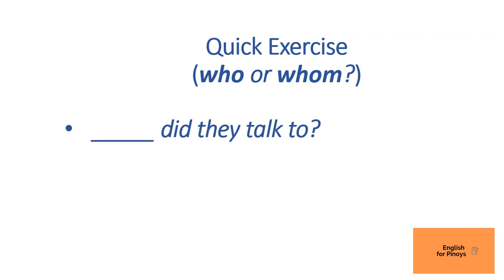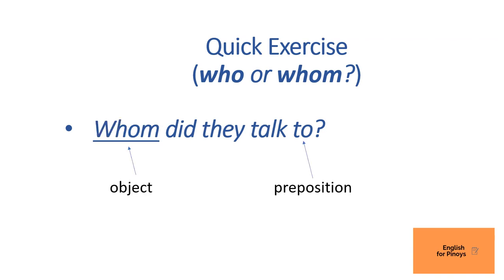And last one, let's have this. Blank did they talk to? As you can see, you already see the preposition to there at the end. Therefore, what are we using here? The subject form or the object form? Of course, it's the object form. Therefore, we use the question word whom, right? Whom did they talk to? Whom is the object, and to is the preposition.